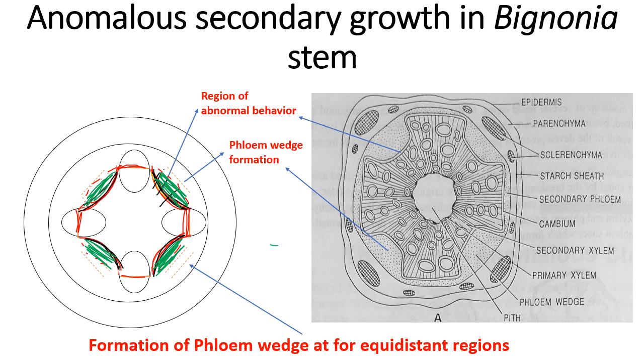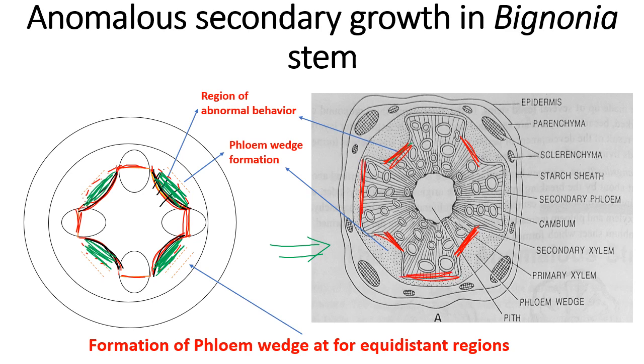In this picture you can see clearly that this is cambium, this is cambium, this is cambium, and this is cambium, and these 4 patches are of anomalous behavior, and this is the normal cambium.